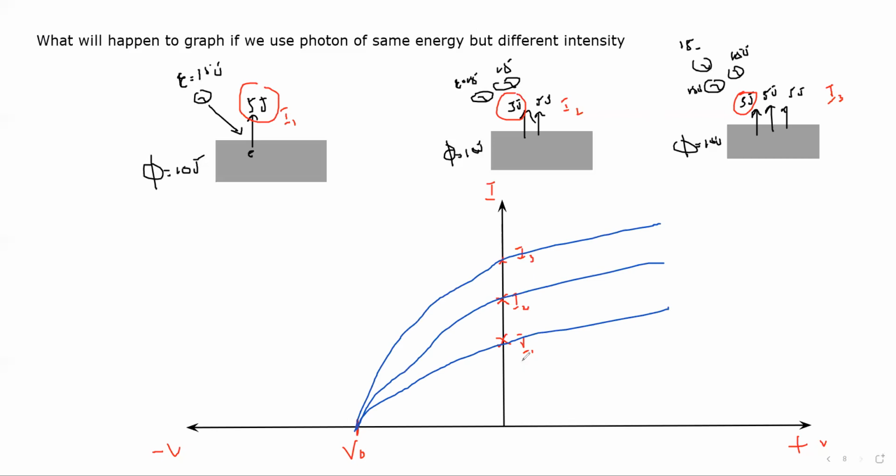Is it clear? Why do we need the same voltage? Because each electron has the same kinetic energy. That is why we need the same stopping voltage, or same electrical energy, to stop the electron. But why is the current different? Because the number of electrons coming out is different. Is it clear? The shape of this graph.